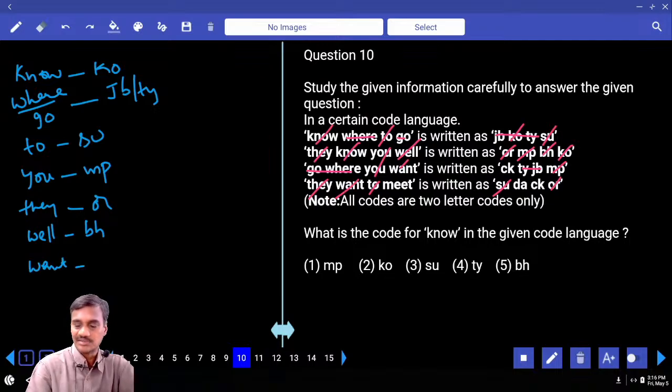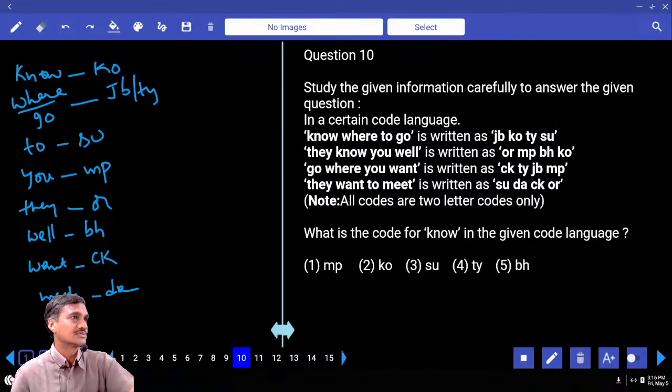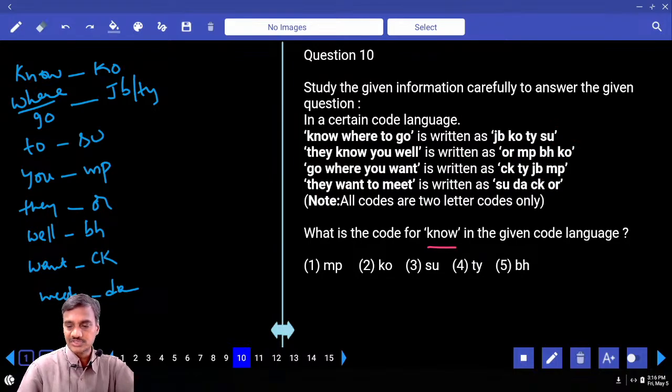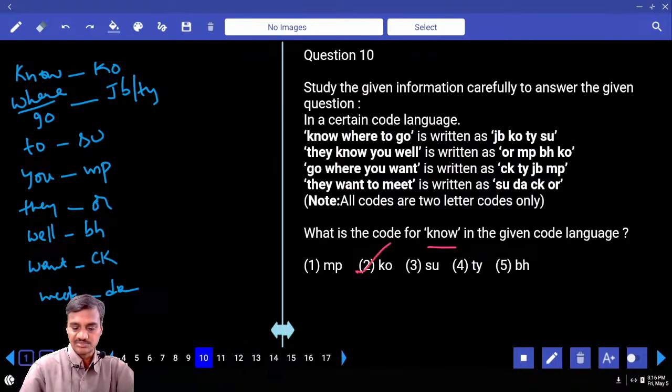And the code that is common is CK. The code given to the word want is CK. And in the last statement, meet is the word that is left over, and the code that is left over is DE. These are the words in their corresponding codes. Then what is the code for the word no? The code for the word no is KO. That is choice 2, question number 10.